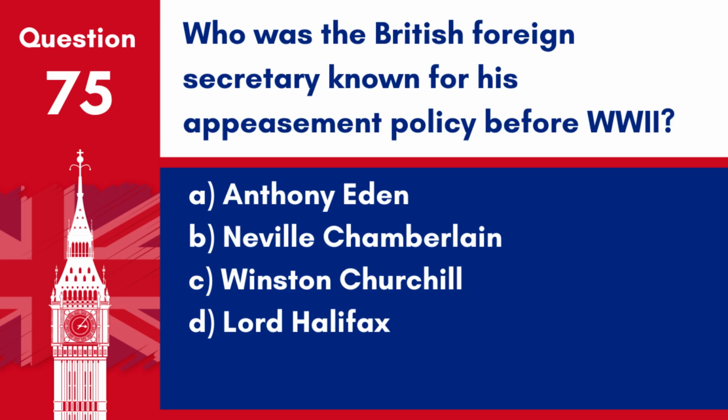Question 75. Who was the British Foreign Secretary known for his appeasement policy before World War II? A. Anthony Eden. B. Neville Chamberlain. C. Winston Churchill. D. Lord Halifax. Answer: B. Neville Chamberlain. Although primarily known as the Prime Minister, Neville Chamberlain was also the British Foreign Secretary, who is often associated with the policy of appeasement towards Nazi Germany before World War II.